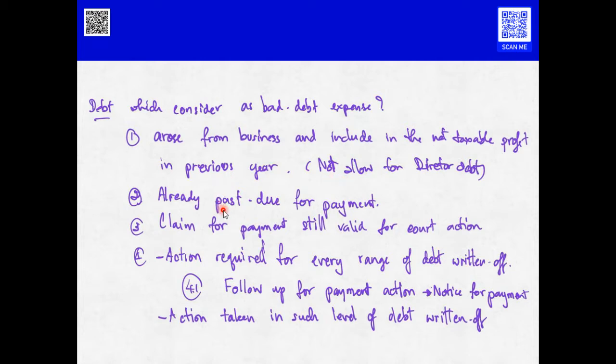The second one, the debt is already past due for payment. The third one, the claim for payment is still valid for court action. And number four, the action required for each range of the debt written off. In general, the action required is that they have to follow up on the payment, such as giving notice for payment and still not getting payment from the customer. Other than this, it will vary according to the amount of the debt.